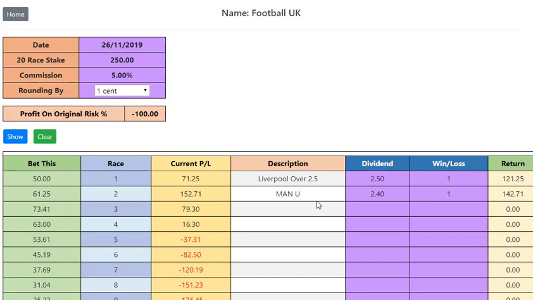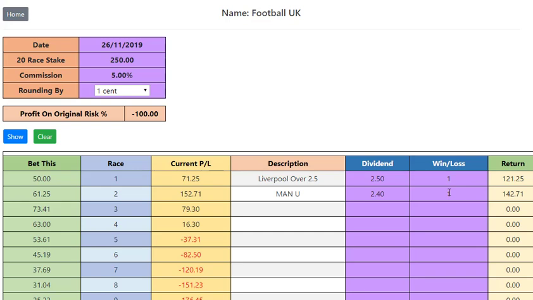You don't need to know all the calculations and how much goes on behind the scenes. You only need to read this column here, how much to bet, and follow the lines. The only columns in here you can access is the description, which is optional, but I suggest you use it so you can identify the bets when you come back. The dividend, which is the odds that you're getting, not allowing for any commission, because the software here allows for the commission, and you just put 1 or 0 in here. That's it. That's how simple it is.